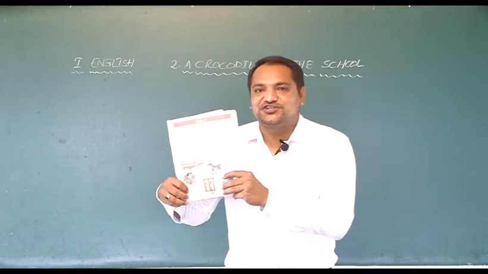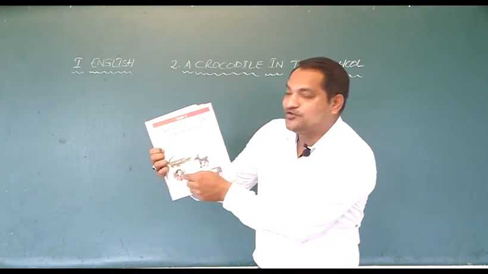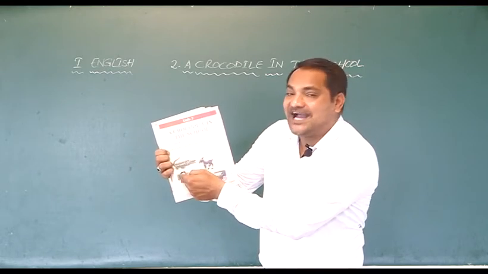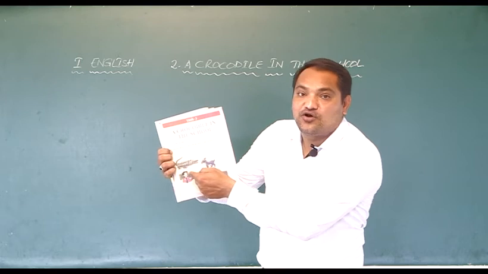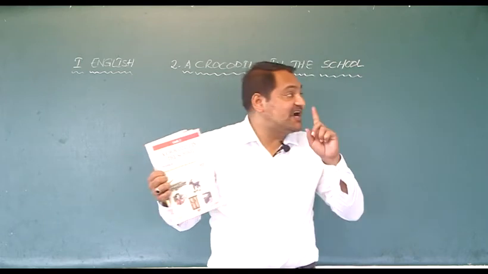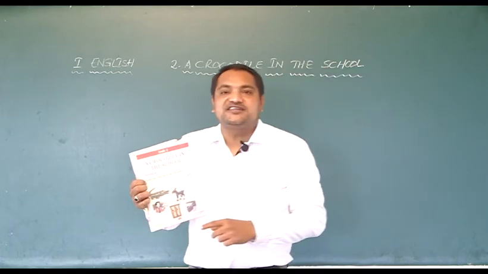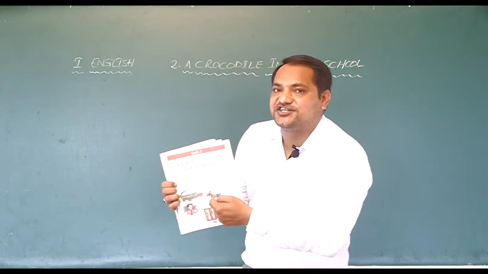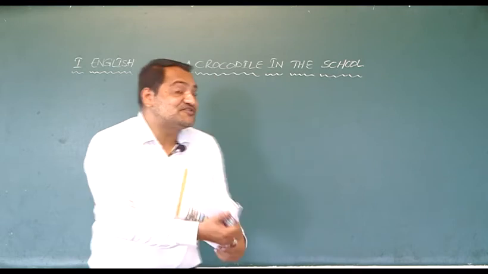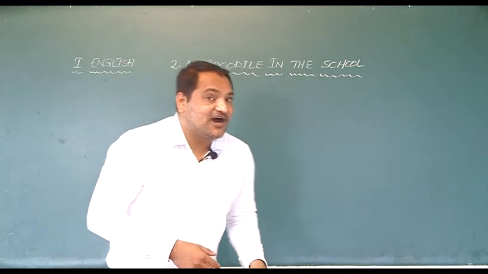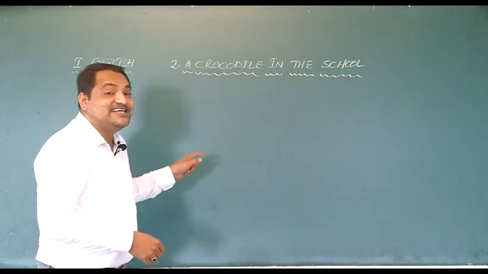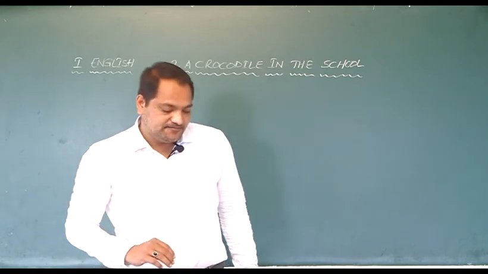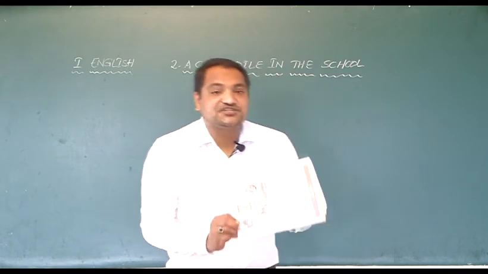Then whom do you see in the fourth picture? We see a person holding a book. What is behind him? There's a board. So, what do we understand from that? Who is he? He is a teacher. Wonderful. Then how do you spell the word teacher? T-E-A-C-H-E-R.